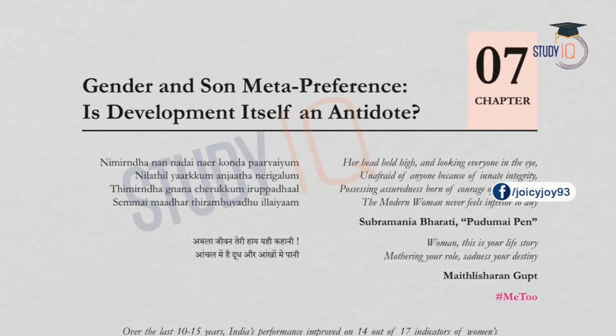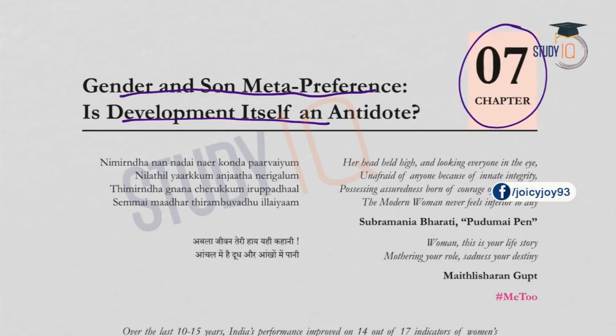In this lecture, we will discuss the 7th chapter of the economic survey, that is gender and son meta preference: is development itself an antidote? So what is meant by antidote? Antidote means remedy. Usually when poison is consumed, an antidote is given, in order to nullify the effect of the poison. So in this lecture, we will discuss gender and son meta preference from the point of view of the economic survey.